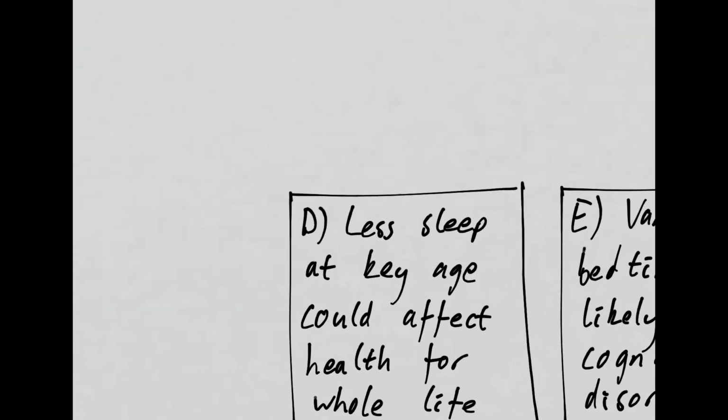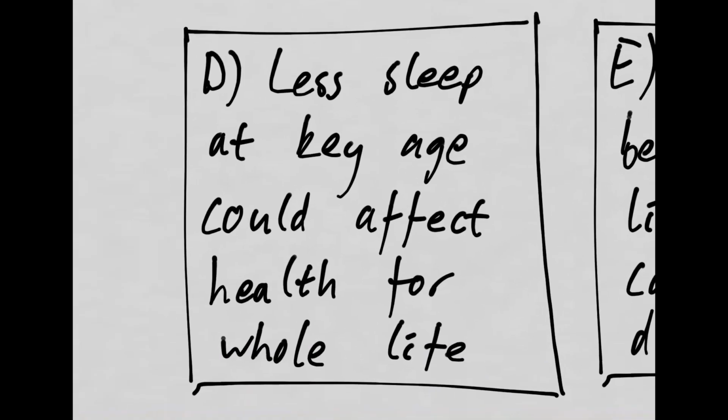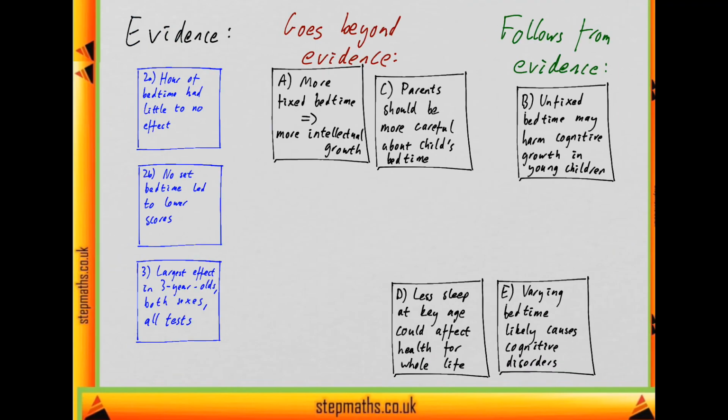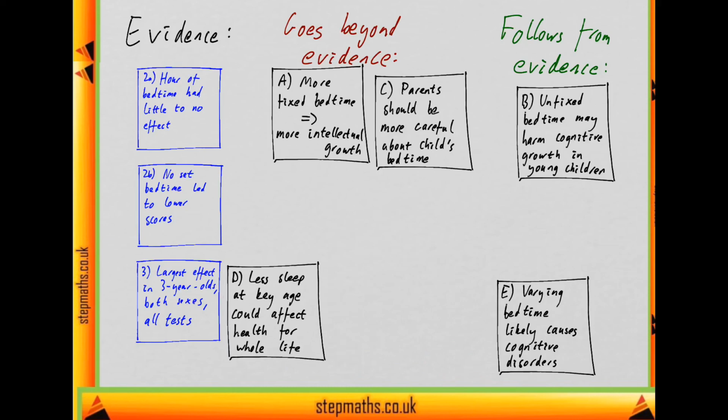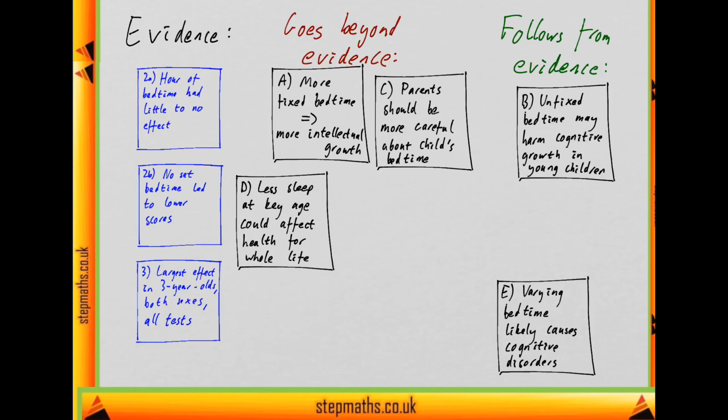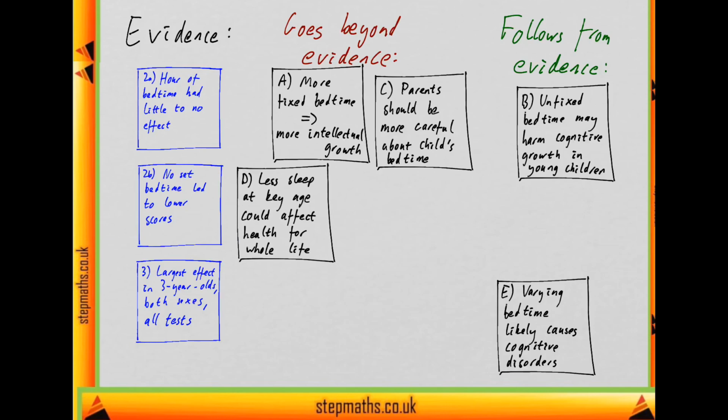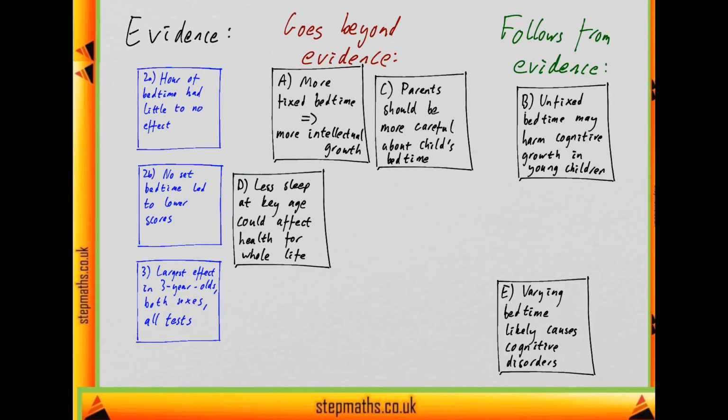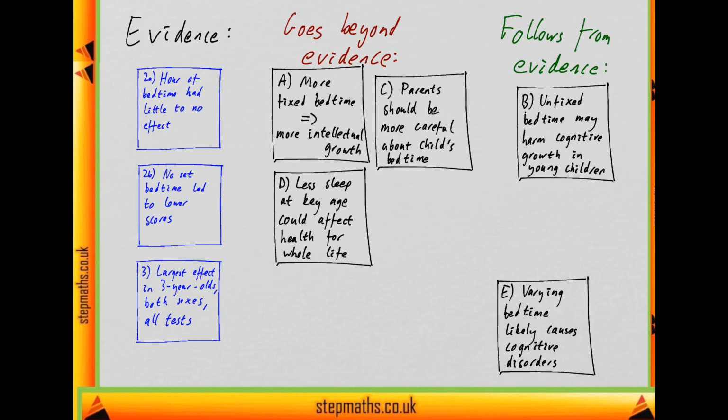Now let's look at D. D says that reduced or disrupted sleep, so not having enough sleep, at key times in development, so at key ages, could affect the child's health throughout their life. Well, the part about key ages is good because that corresponds to this last piece of evidence, that it's especially effective in 3-year-olds. But it says could affect their health for their whole life. So for the whole life is quite a strong claim, and the evidence only talks about their test scores at that particular age. So it looks like this goes beyond the evidence.